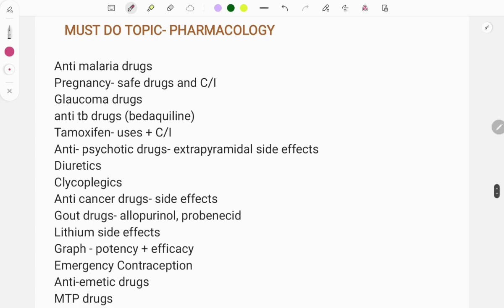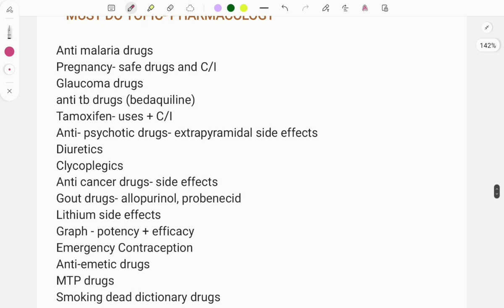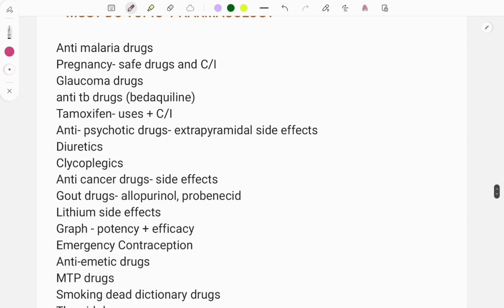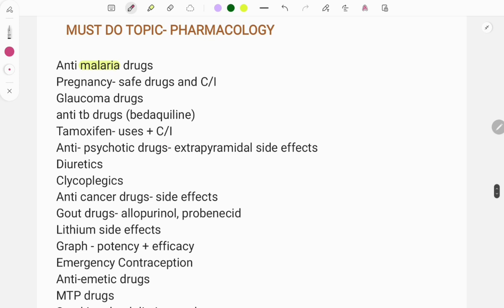The topics which I will be discussing now are mainly based on the previous year questions and the repeat topics. So, anti-malaria drugs. Malaria is a very important topic because every year questions are asked on it. Malaria is the most common disease in India and comes in many subjects like PSM, then micro, patho, then medicine. So it is a must-do topic, and from pharmacology you need to read about the drugs.